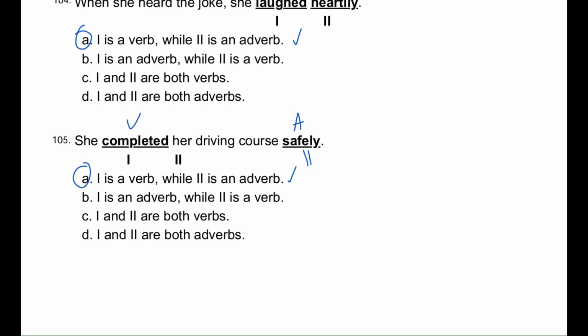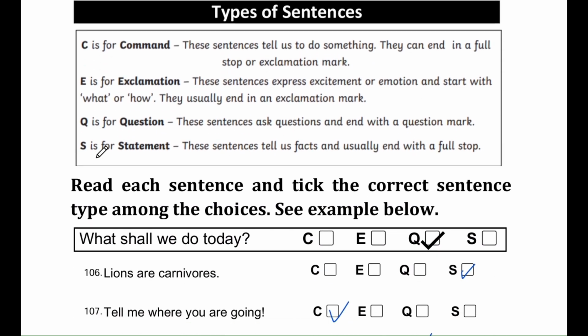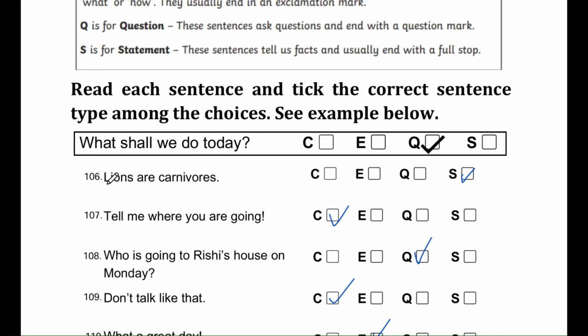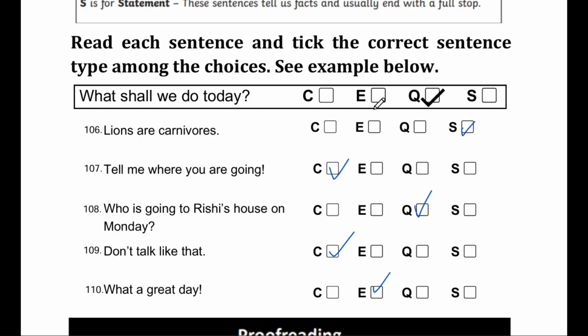Explanation. Completed is an action, what she did, so it is a verb. Safely describes how she completed the course, so it is an adverb. Now, let's move on to questions 106 through 110, which are about sentence types. We have 4 options to choose from: C for command, E for exclamatory, Q for question, and S for statement.